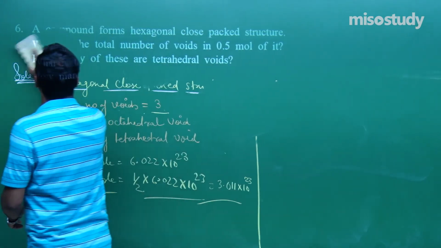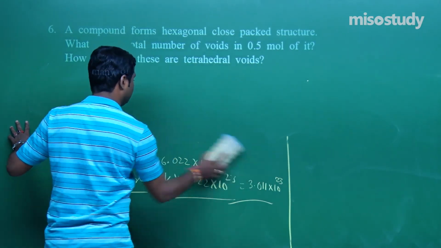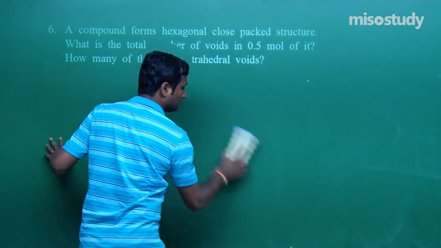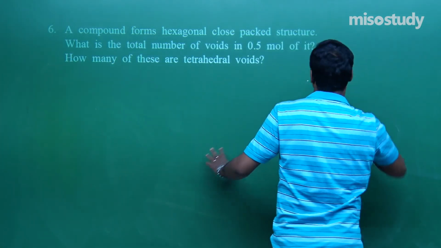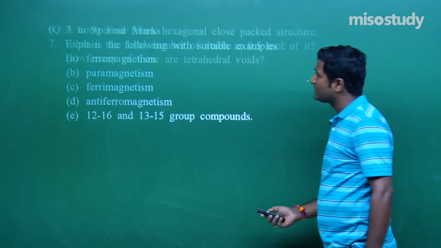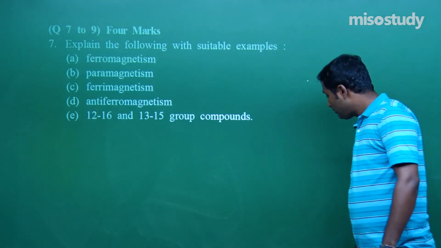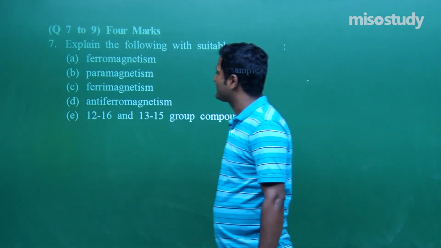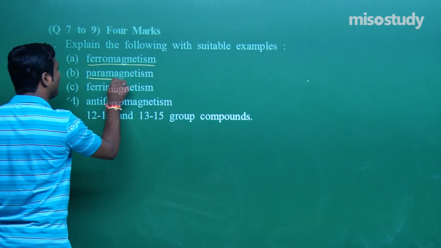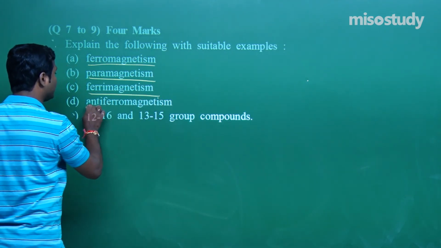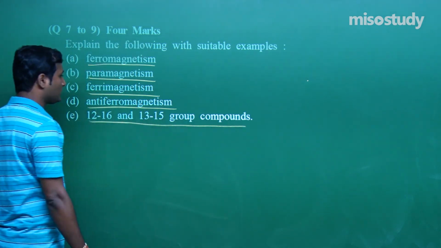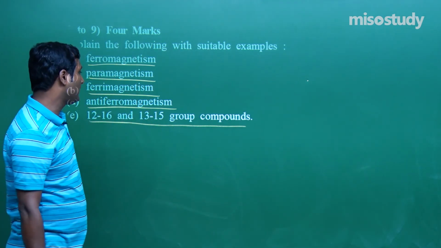Wait for a moment. Now the next question, listen carefully. Explain the following with suitable examples: ferromagnetic, paramagnetic, ferrimagnetic, antiferromagnetic, 12-16 and 13-15 group compounds.